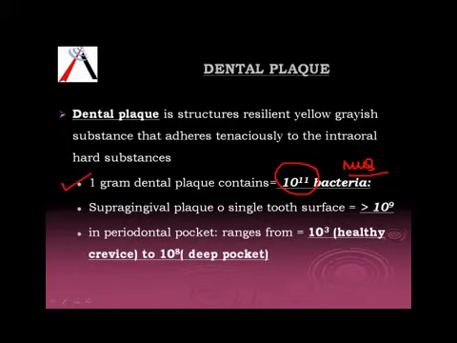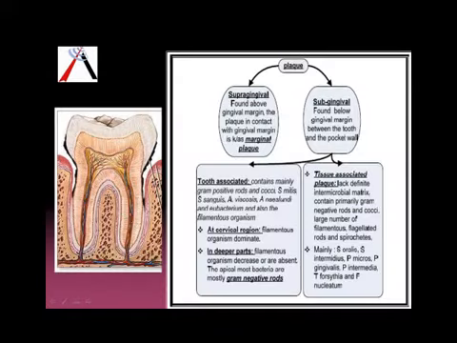Supragingival plaque on a single tooth has more than 10 raised to the power 9 bacteria, and in a pocket we have 10 raised to the power 3 to 10 raised to the power 8 bacteria. Now when we classify plaque depending on its location, it can be supragingival, that is above the gingival margin, and subgingival, that is below the gingival margin. The part of the supragingival plaque which is very close to the gingival margin is called the marginal plaque.